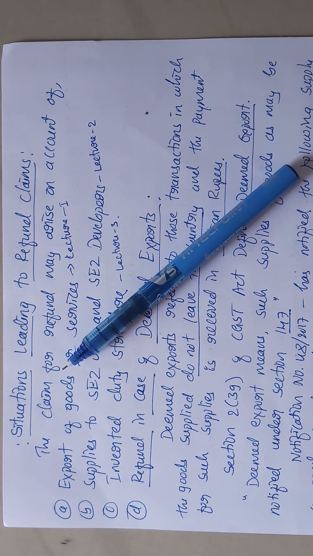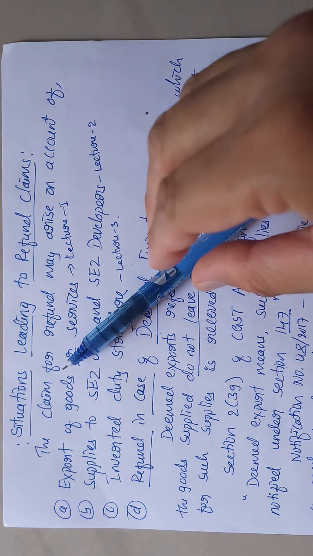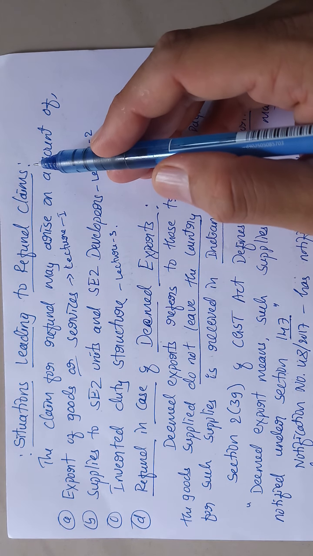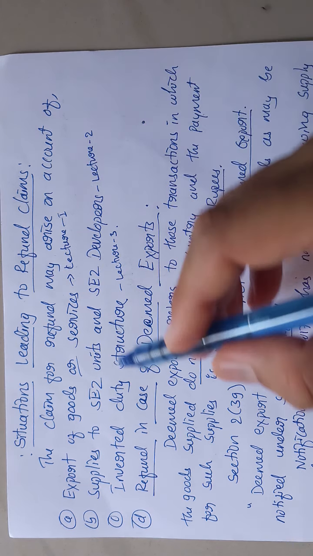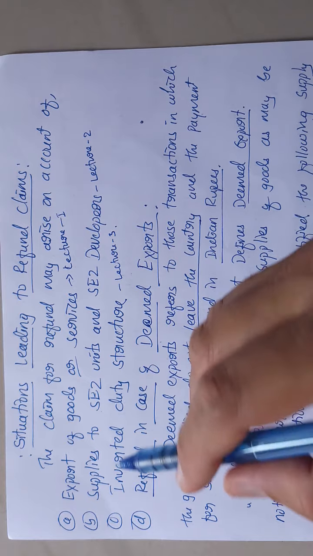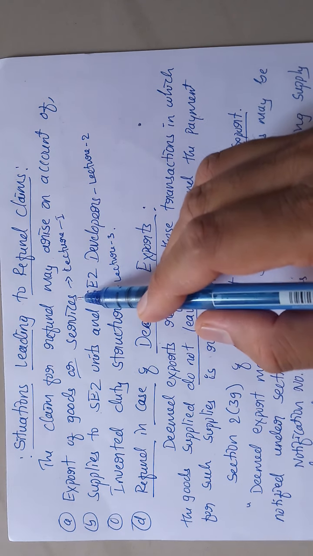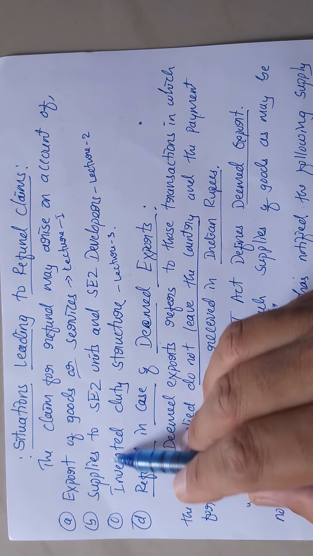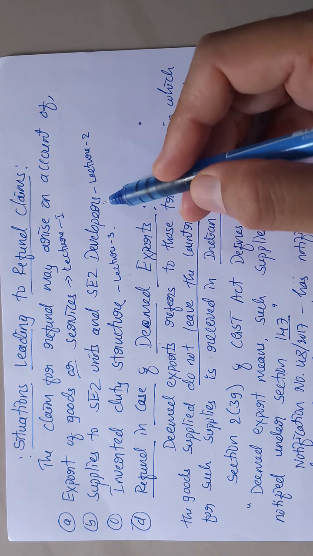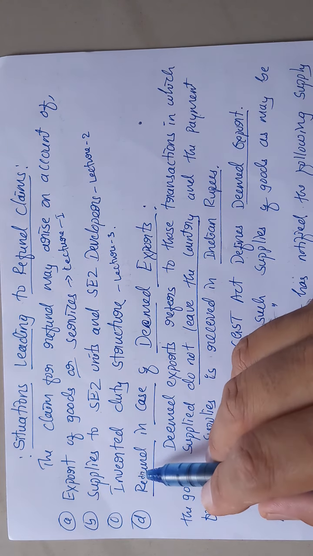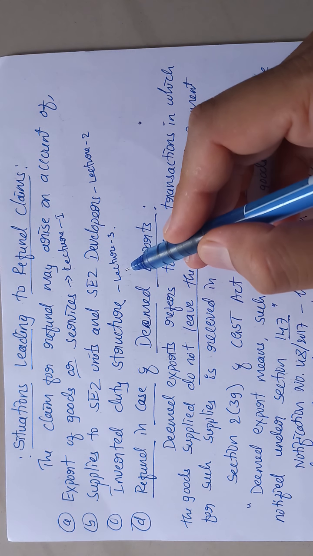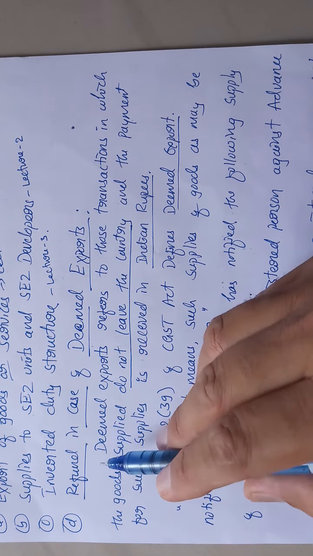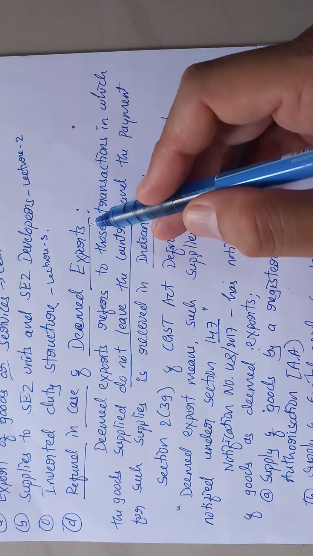In this video, I am going to discuss some situations leading to refund claims. In my previous videos, I have given a brief idea about export of goods or services and the situation that leads to a claim for refund in case of supplies to SEZ units and SEZ developers, that I covered in lecture 2 of my previous video, and inverted duty structure that I covered in lecture 3 of my previous video. In this video, I am going to cover refund in case of deemed exports.